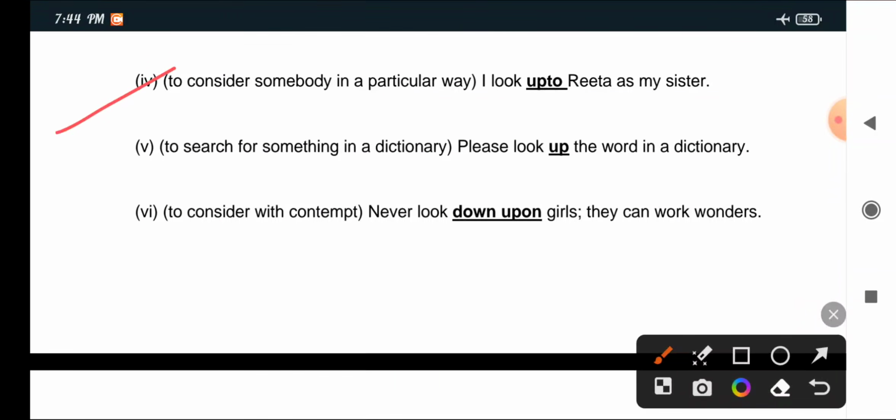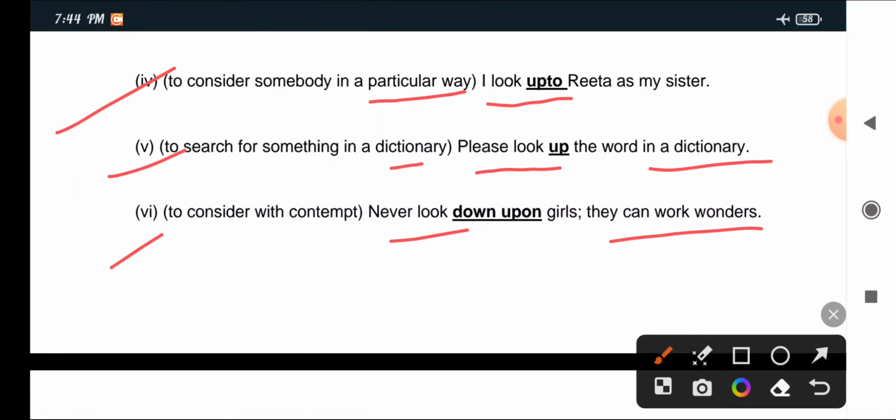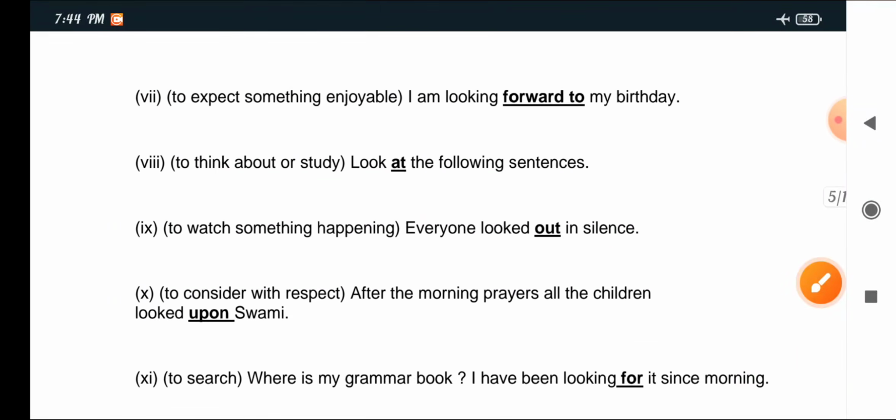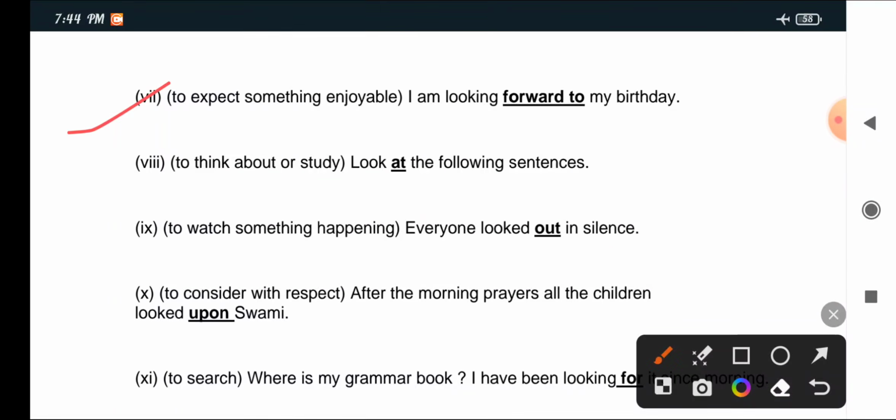IV: To consider somebody in a particular way, look up to. I look up to Rita as my sister. V: To search for something in a dictionary, look up. Please look up the word in a dictionary. VI: To consider with contempt, look down upon. Never look down upon girls, they can work under...